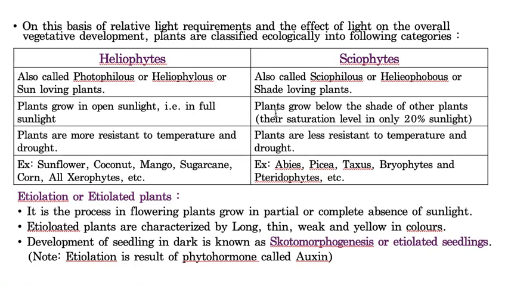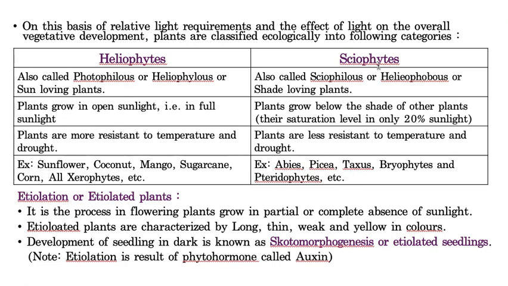Whereas sciophytes grow below the shade of other trees, that means under the canopy of big trees, and their saturation point, that means their tolerance level of sunlight, is only 20%. Heliophytes are more resistant towards temperature and drought, whereas sciophytes are less resistant to temperature and drought. For your understanding I have given a few examples: sunflower, coconut and all the xerophytes. These are all examples of heliophytes.